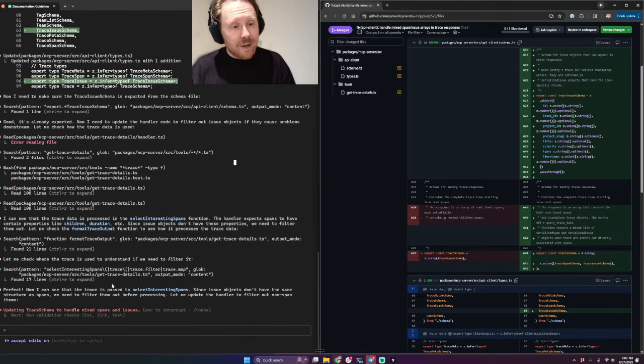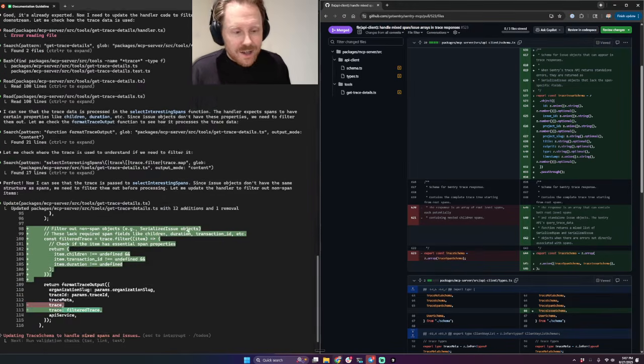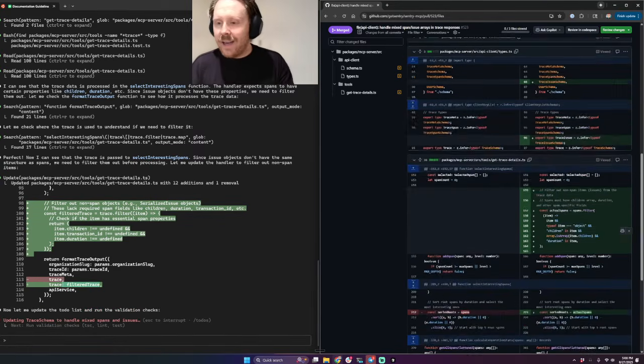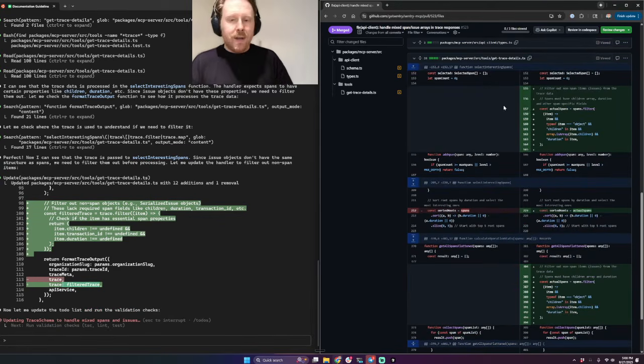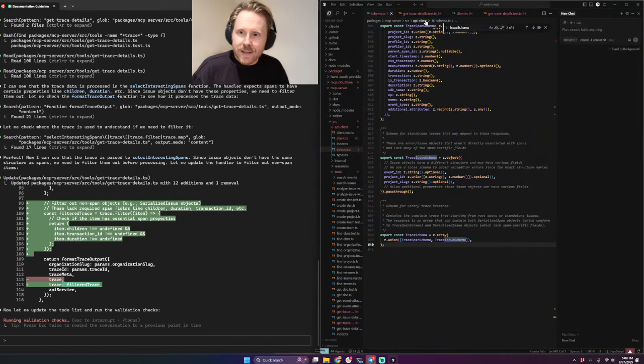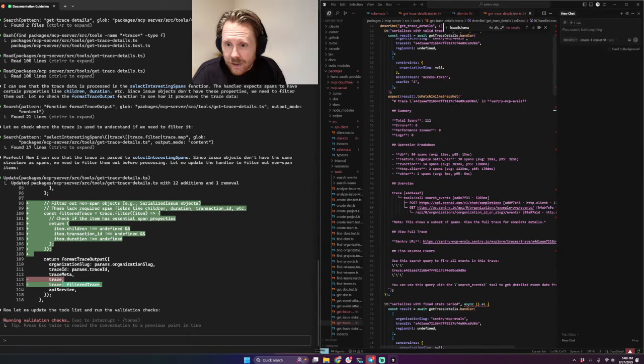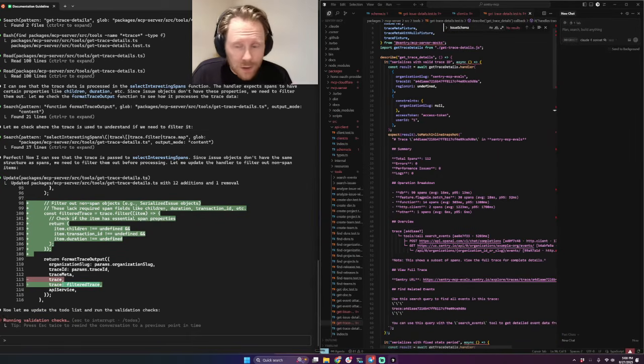Oh, it's going to fix the second part this time. Okay, so the second part it generally has messed up is this area. I guess that's okay. It took a different solution earlier, but we're using this data, as I showed earlier, I believe, to render. This is our get trace details tool. We use it to render this trace. This expects spans, which have a duration, which have a name or description or whatever it's called, which have these specific attributes, right?